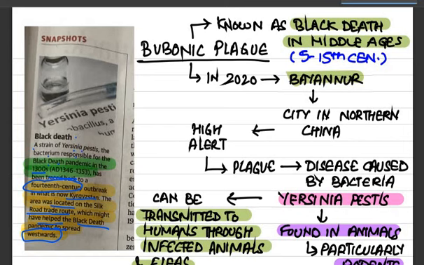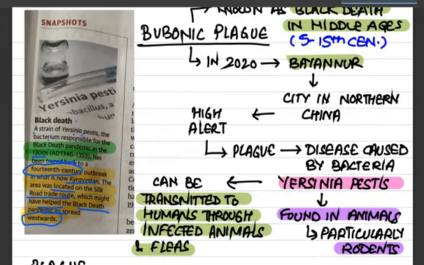Now, what is bubonic plague? Known as Black Death in the Middle Ages. In 2020, in Bayanur, which is a city in northern China, it was put into high alert. Why? Because in 2020, in the city Bayanur, there was a plague which was spreading. It was a disease caused by the bacteria Yersinia pestis. That means it was the Black Death only, it was bubonic plague only. Basically it was found in animals, particularly rodents.